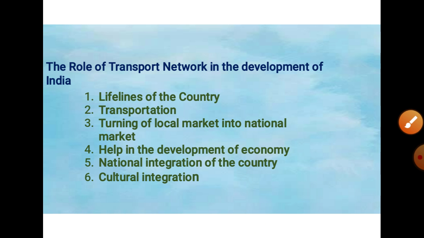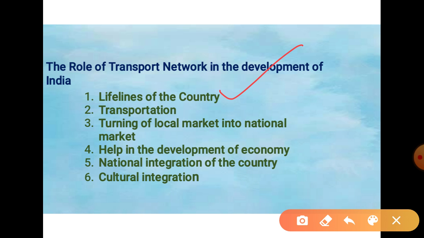Now the role of the transportation network in the development of India: as you know, air transport is the fastest as well as the easiest and most comfortable kind of transportation, so it also plays a very important role in the development of India. First, this is the lifeline of the country. Second, it gives transportation facility with ease in very rough and difficult terrain, turning a local market into the national market. With the help of the fastest mode of transportation, we can turn the local market into the national market.